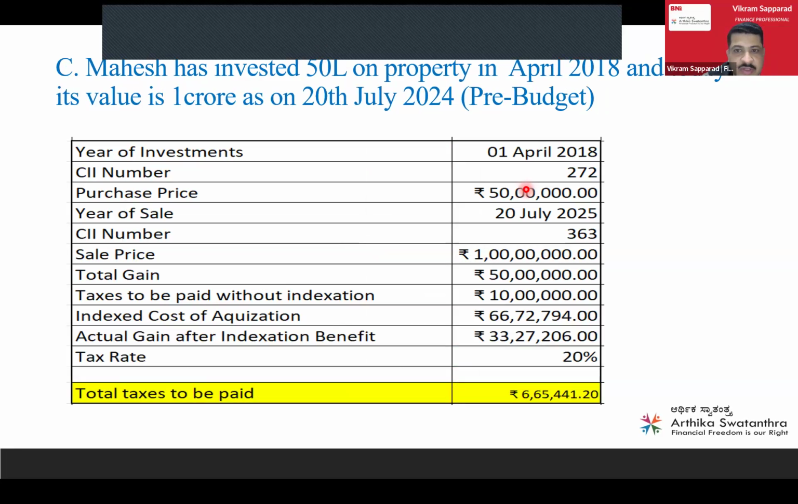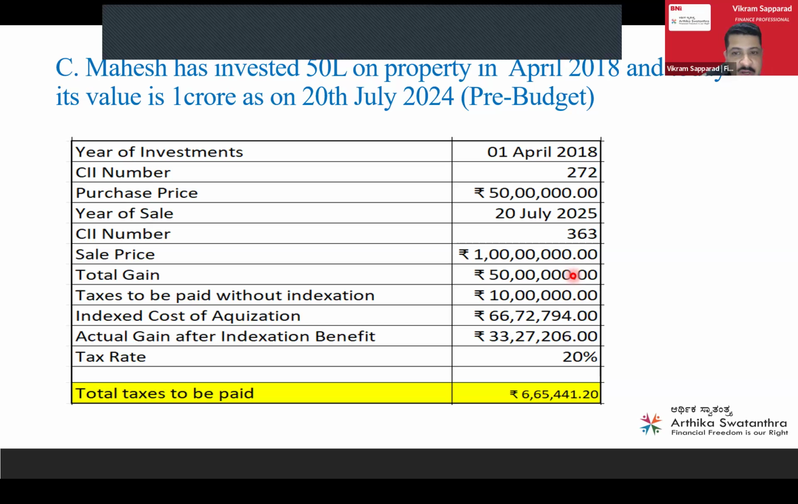That is a recent purchase. Recent means just 6 years back. Mahesh bought the same kind of property worth 50 lakh in April 2018, just 6 years back, and he sold that property before budget, that is on 28th July. So what will happen? On 1st April 2018, the CII number is 272, and today's CII number, for this financial year, is 363. His purchase price was 50 lakhs and his selling price was 1 crore, so the net gain is 50 lakhs.